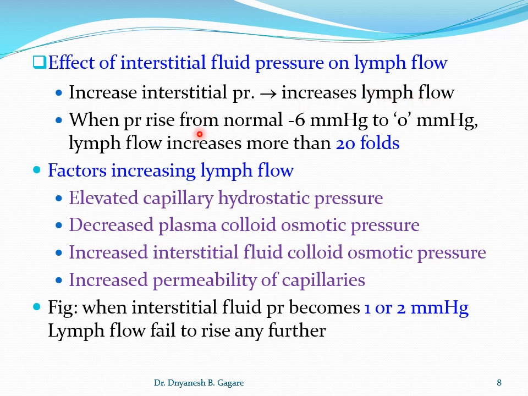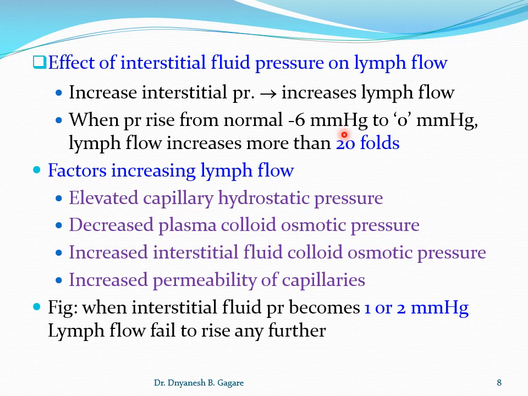In the interstitial space, the hydrostatic pressure is normally negative, about -6 millimeters of mercury.